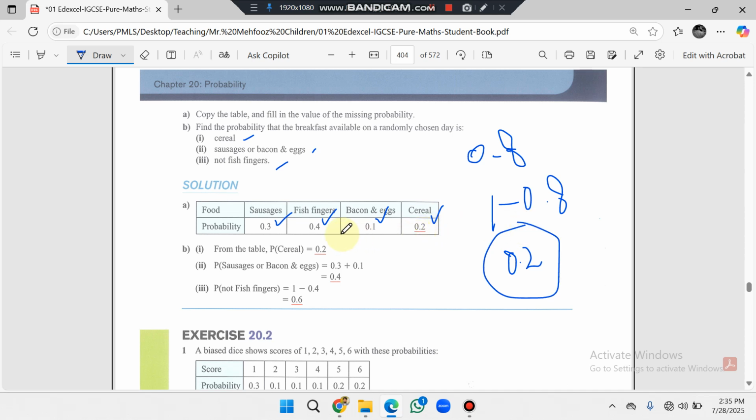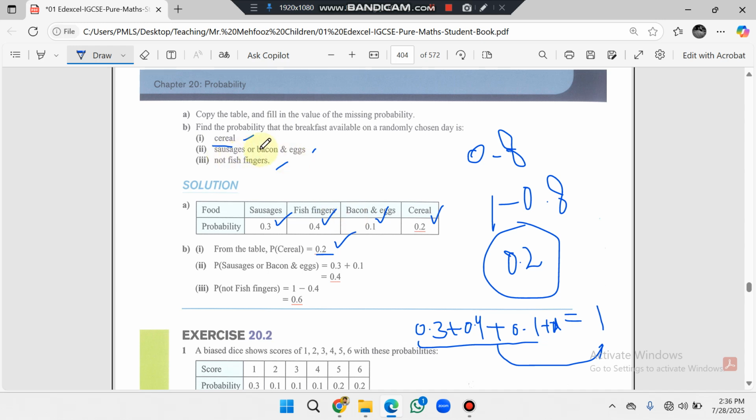Because the sum of all probabilities is equal to 1, you can also say that 0.3 plus 0.4 plus 0.1 plus x, where x is the probability of cereal which we have to find, is equal to 1. When we move these probabilities to the right side, they are subtracted from 1. So your answer is 0.2. Next is part B. What is the probability of cereal? We have just found it, that is 0.2.